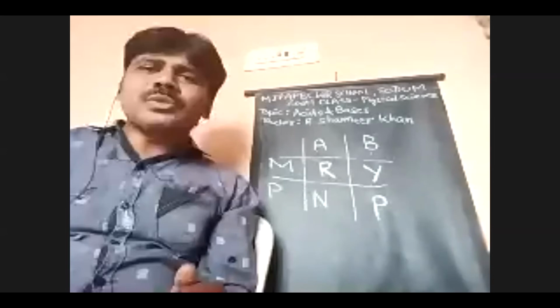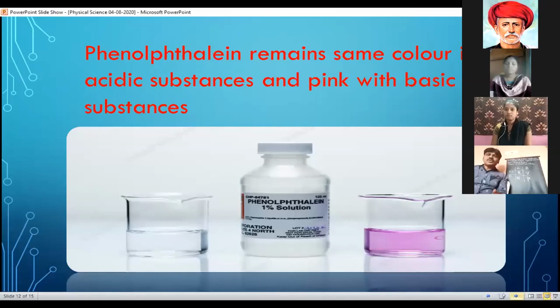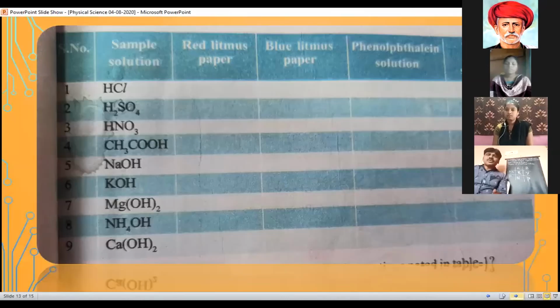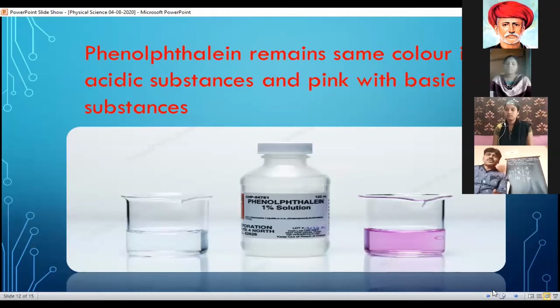Next, some other indicators are also there. Some substances change their odor, that is smell, with basic or acidic substances.